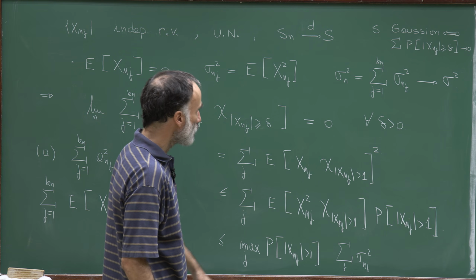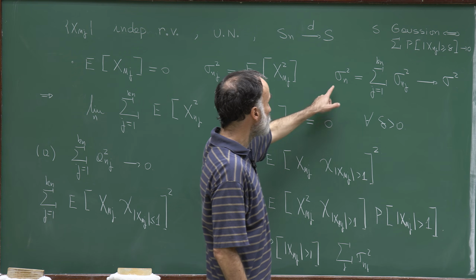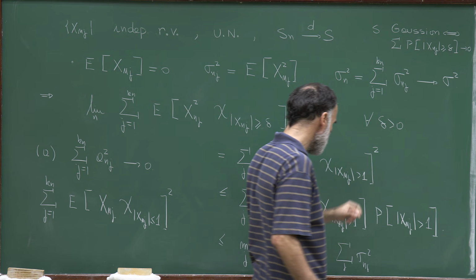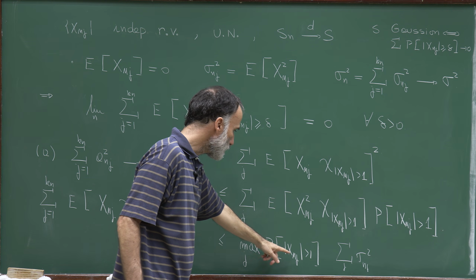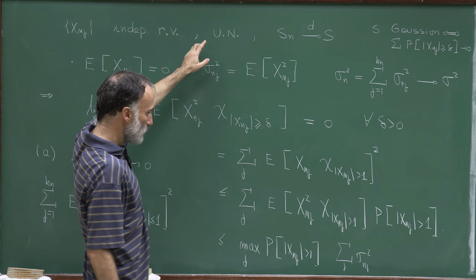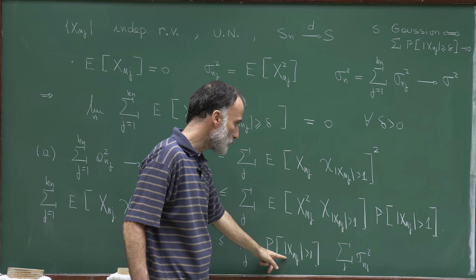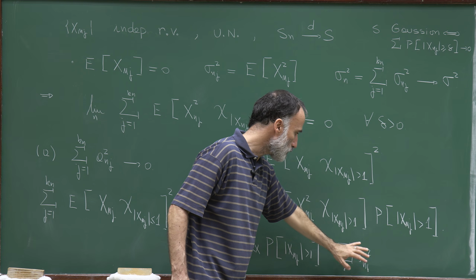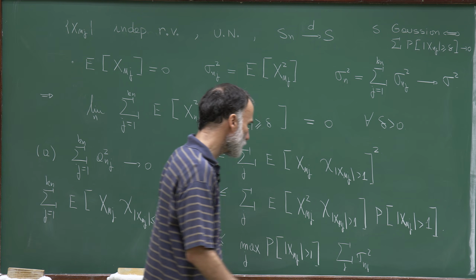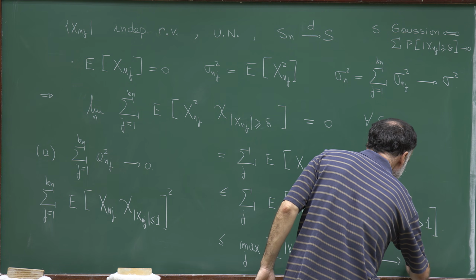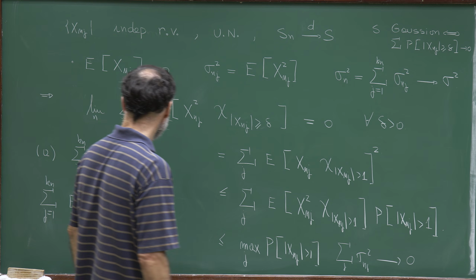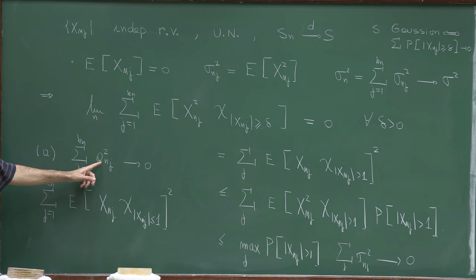So now I have a quantity here which is converging to sigma squared, which is finite. On the other hand, since these random variables are uniformly negligible, I know that this maximum is converging to 0. So this sum is converging to a finite constant, this one is converging to 0, which means that this expression converges to 0, and therefore we have indeed that the sum of a_nj squared is converging to 0.